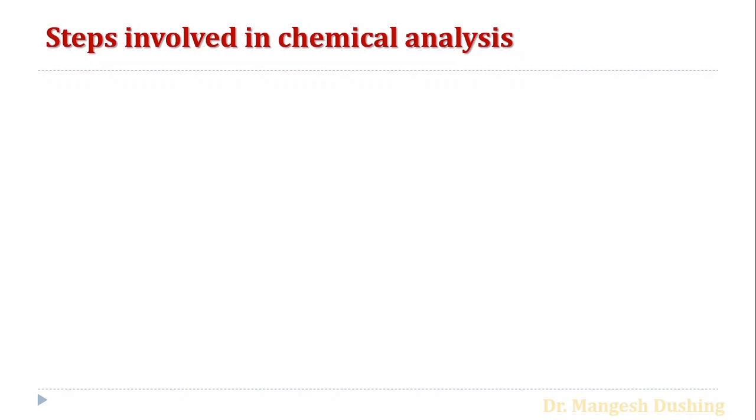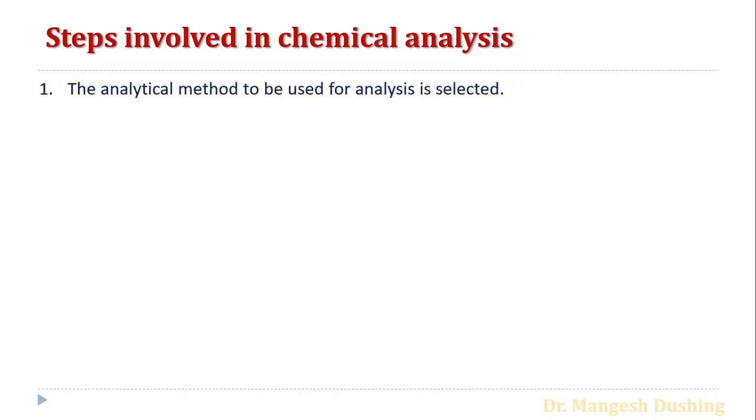Now what are the steps involved in chemical analysis? Which steps do we have to follow in the analysis of a substance? First, we have to choose the analytical method to be used for the analysis. Which type of analysis do we have to do, either qualitative or quantitative? Then which physical property are we going to analyze, and which method is required, that is to be selected.